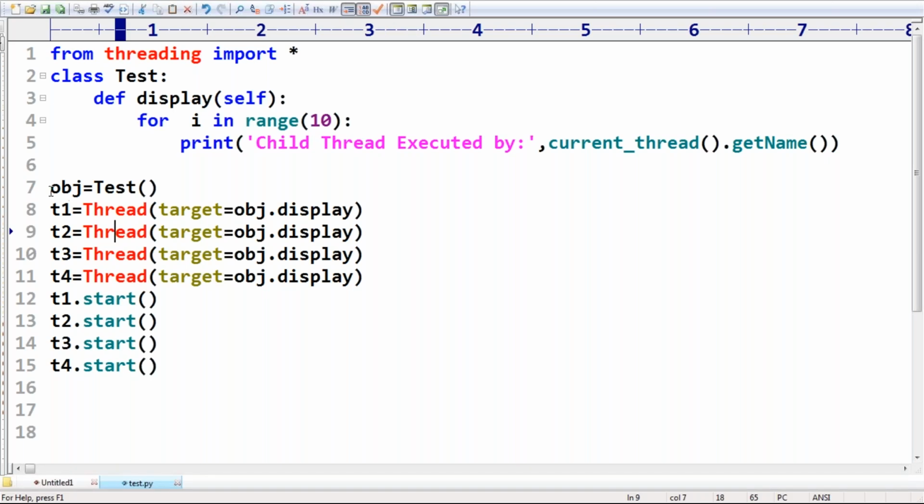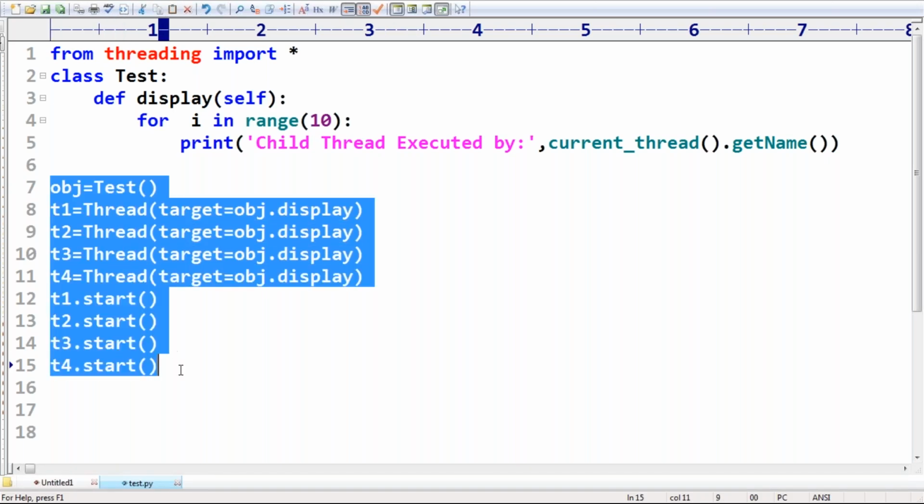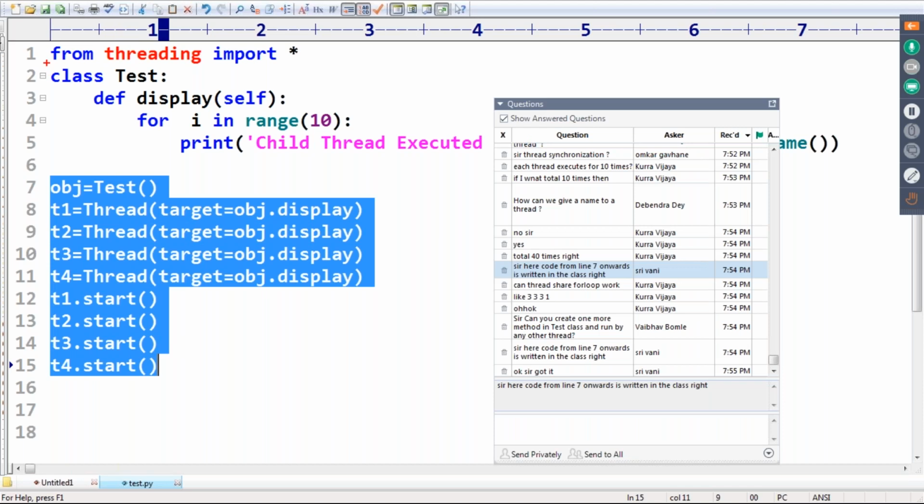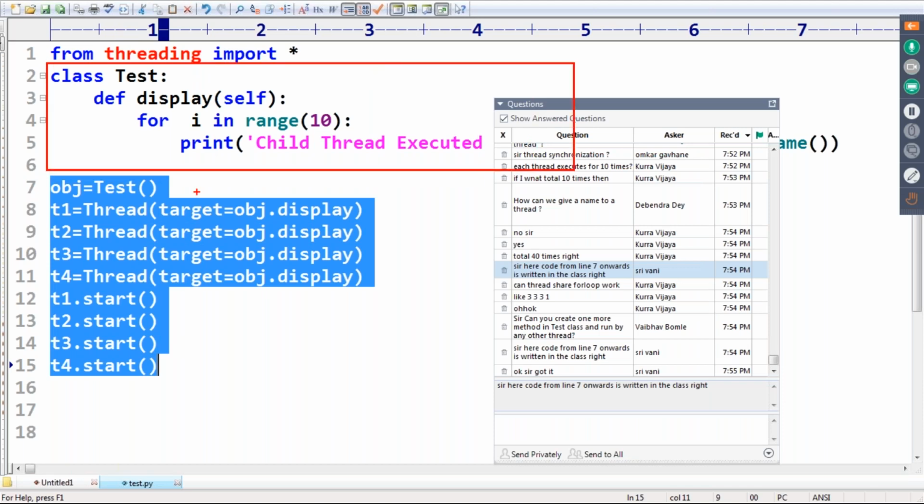It is not inside a class, it is outside of the class. This line is outside of the class. The class is already completed, the class definition ends here only. Now this one is outside of the class.